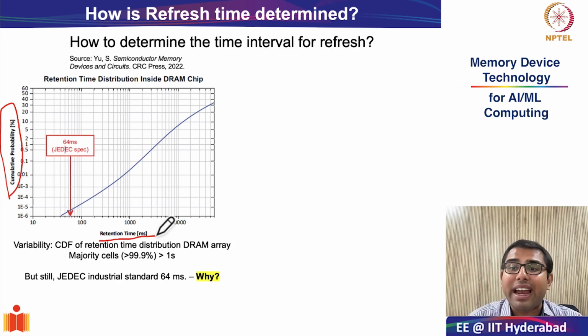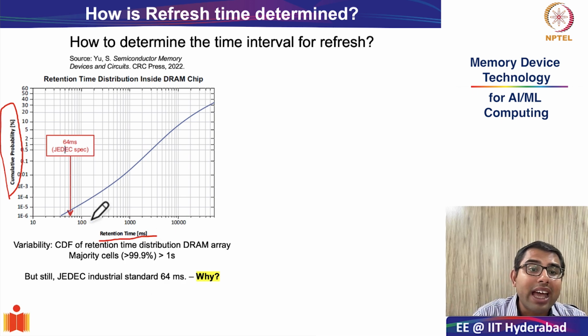In essence, in this graph, it means: in this DRAM array, what is the percentage of cells, represented on the y-axis, which have retention time larger than what is shown on the x-axis.